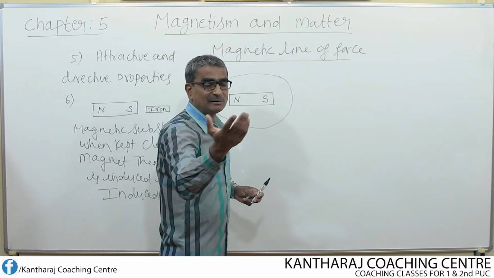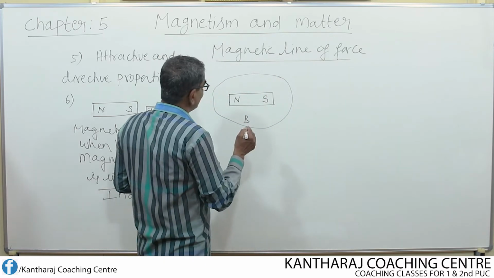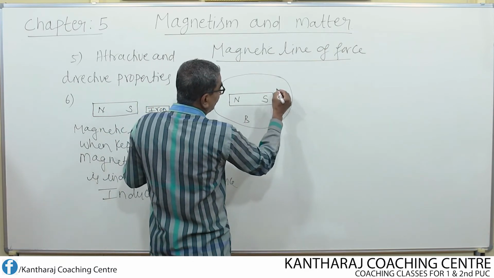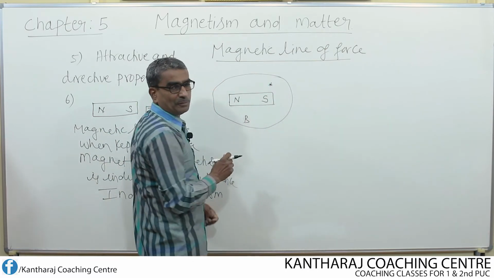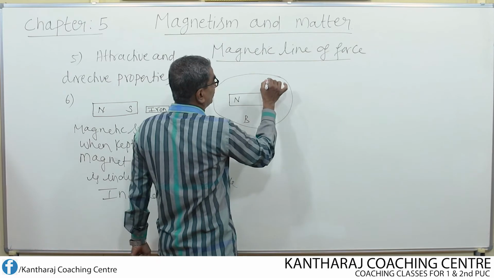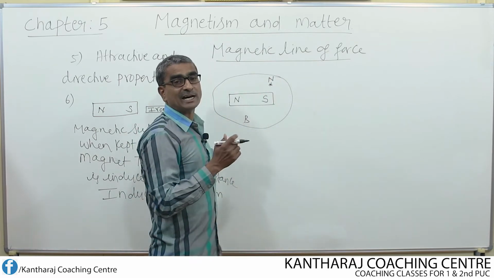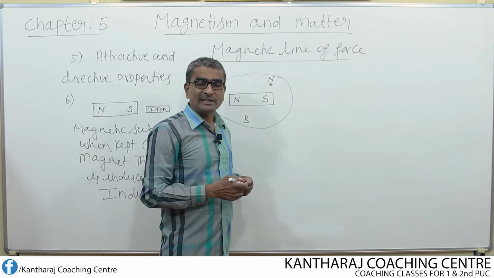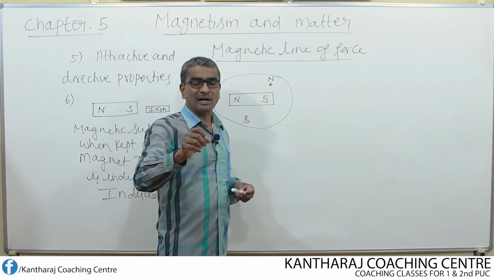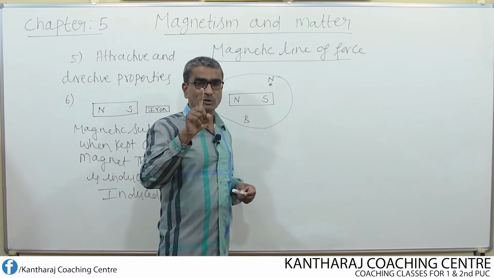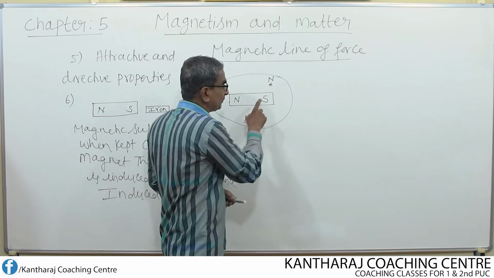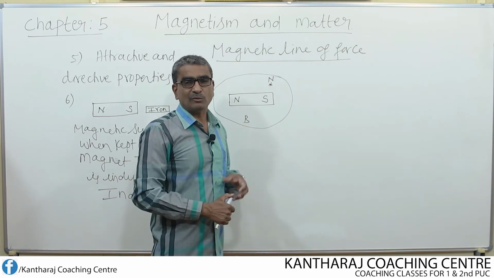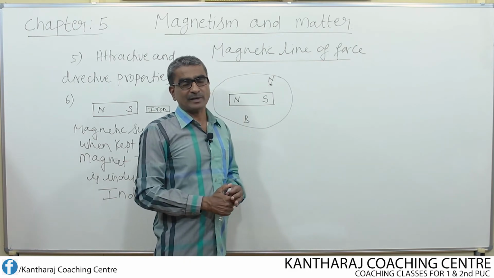Then what is meant by that magnetic line of force? Suppose I keep one magnetic monopole, say a North Pole, a unit North Pole. Unit North Pole means North Pole of pole strength equal to 1 unit. Each pole possesses its own pole strength. What is meant by pole strength?